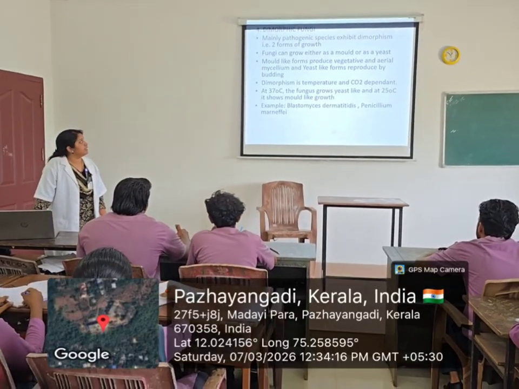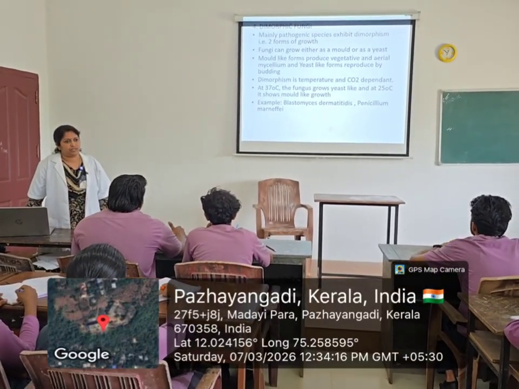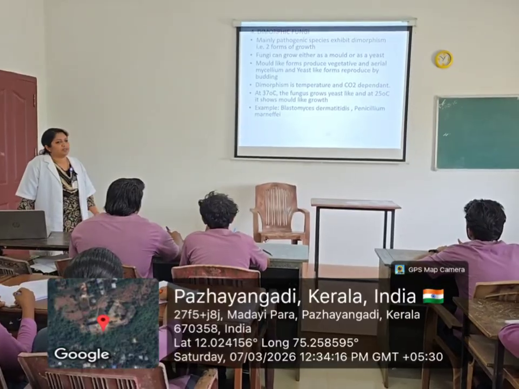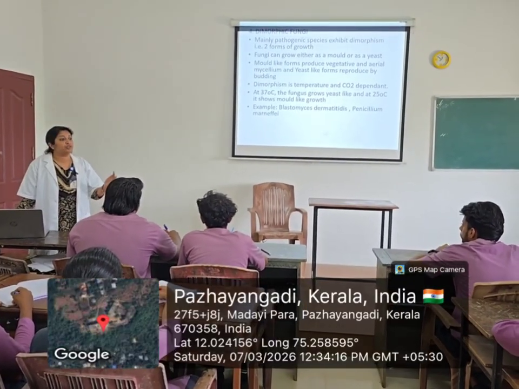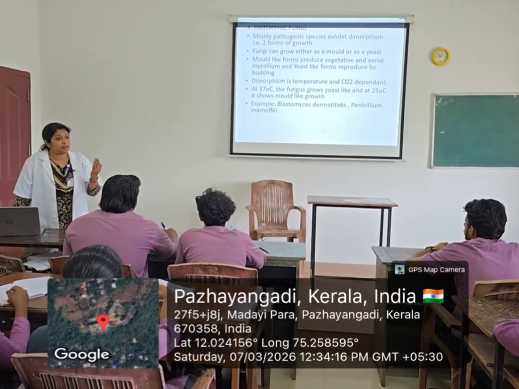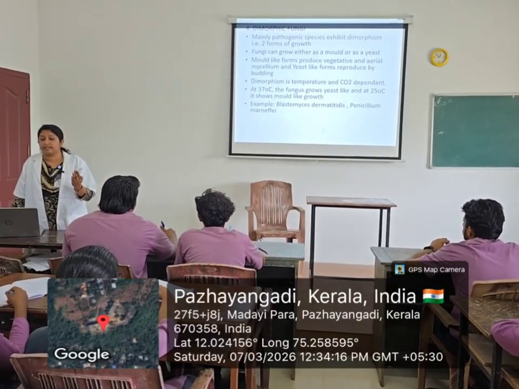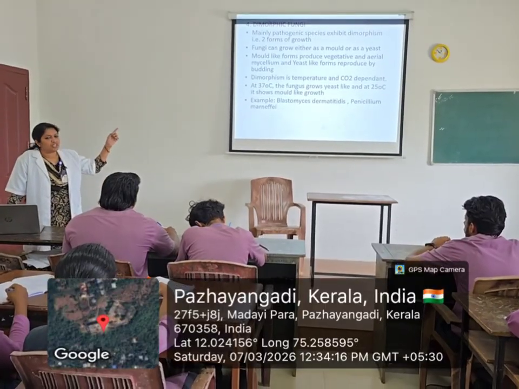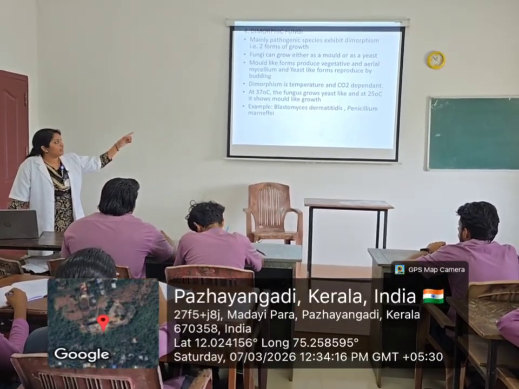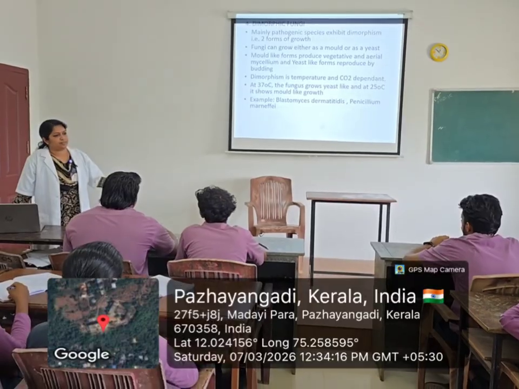And the last one is dimorphic fungi. Almost all the pathogenic species can exhibit dimorphism. Dimorphism means they can exist in two forms, depending on the temperature and carbon dioxide. If you maintain the temperature at 37 degrees Celsius, you can see the growth of yeast.